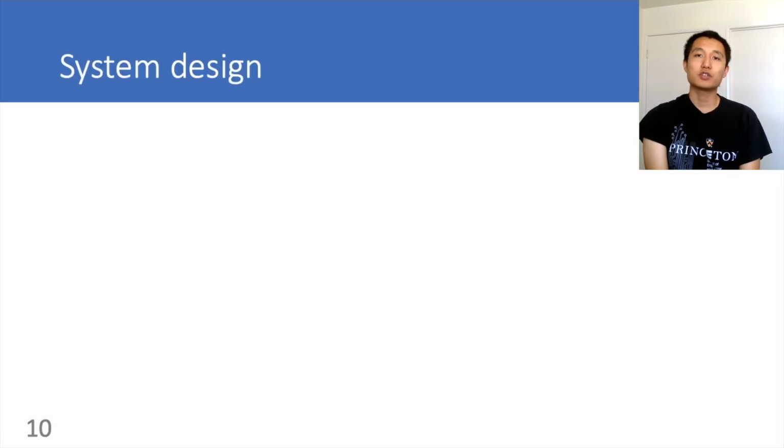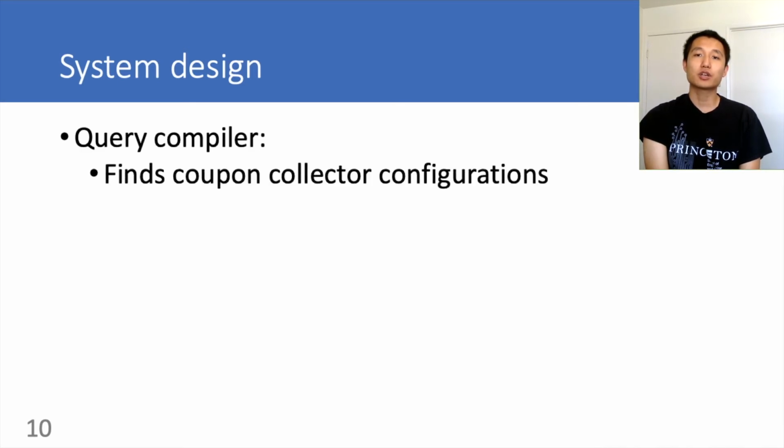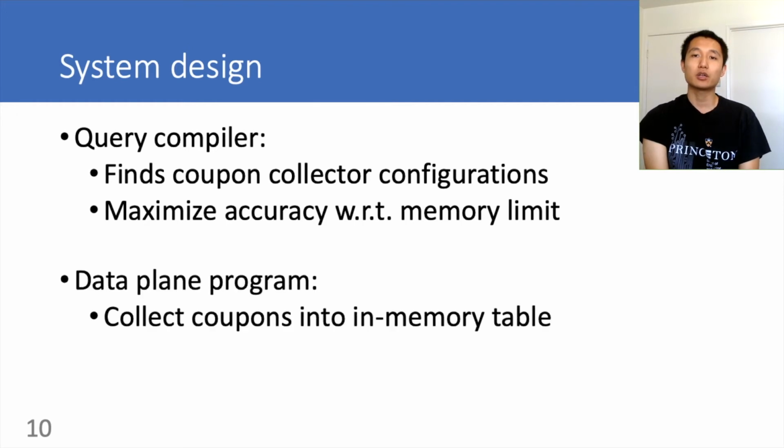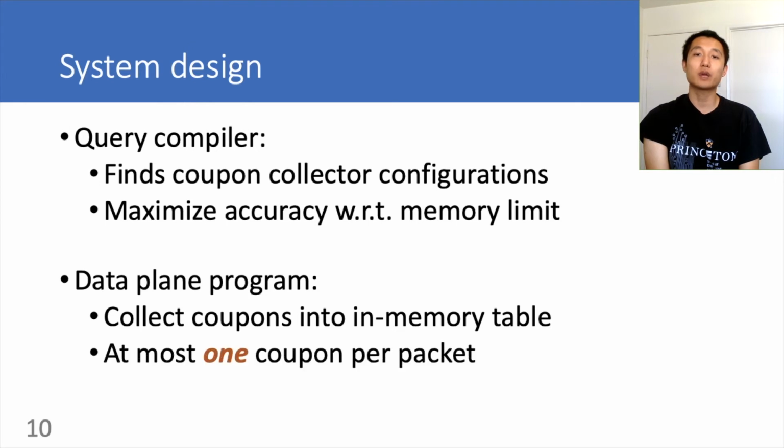Now we know how to solve a single query. Let's discuss BeauCoup's system design. There are 2 parts. The query compiler simply calculates the best coupon collector configuration for each query to minimize its error, subject to the per packet memory access constraint. The data plane program collects the coupons and coordinates among different queries to collect at most 1 coupon per packet.